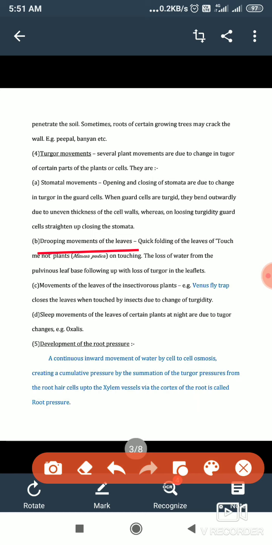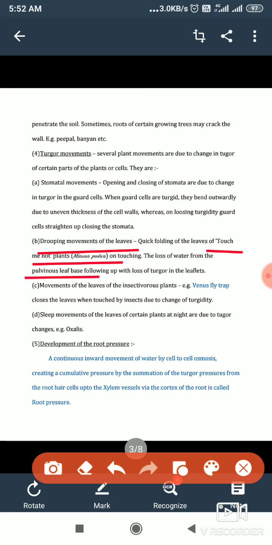The touch-me-not plant, its scientific name is mentioned here, you can read it or not: Mimosa pudica. This plant is amazing. If you touch it, it quickly folds its leaflets. And it is happening due to loss of water from its pulvinous leaf base.